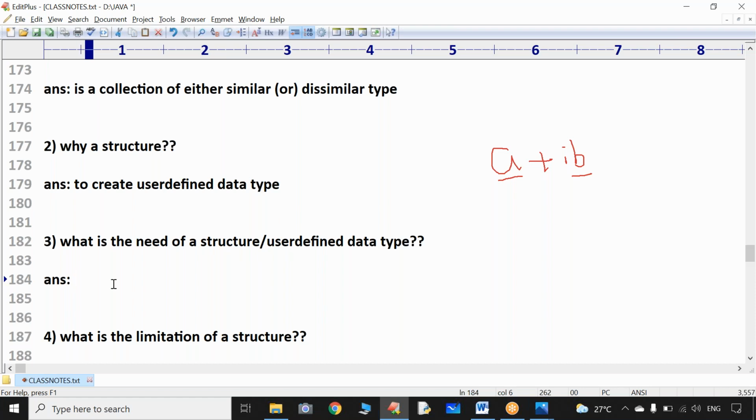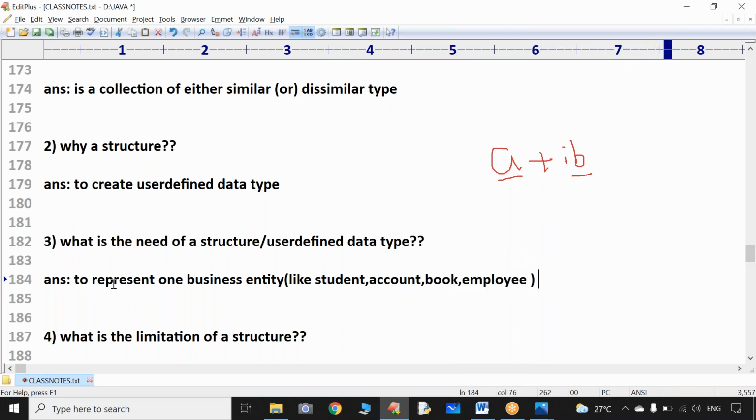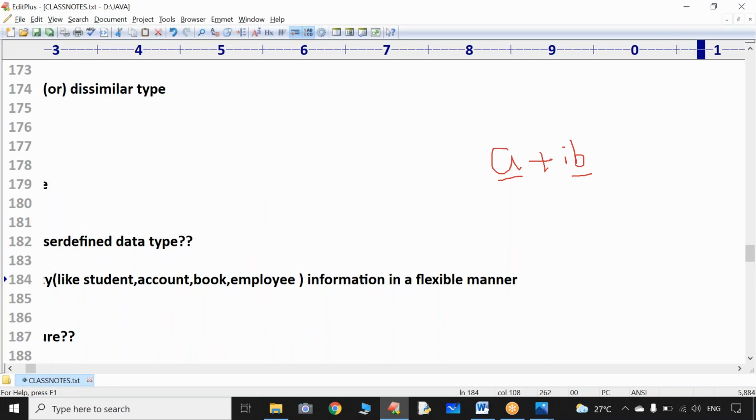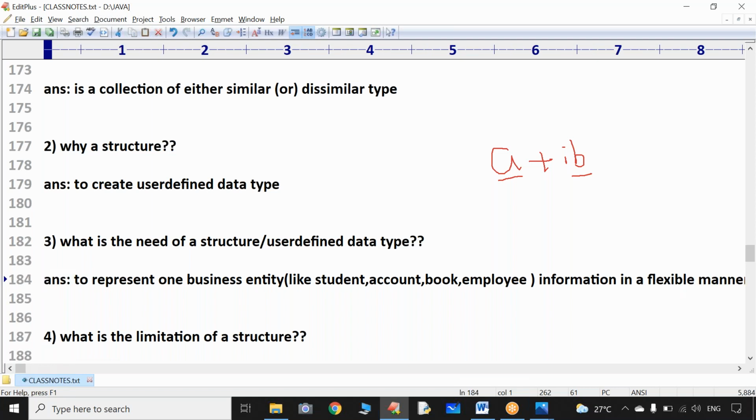So what is the need of user defined data type? To represent one business entity. Like what is the example of business entity? To represent student information, account information, book information, employee information while developing any business application. To represent one business entity information in a flexible manner. Hope understood everyone. Hope that everybody understood the point.